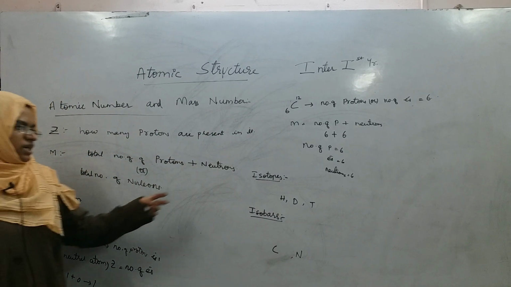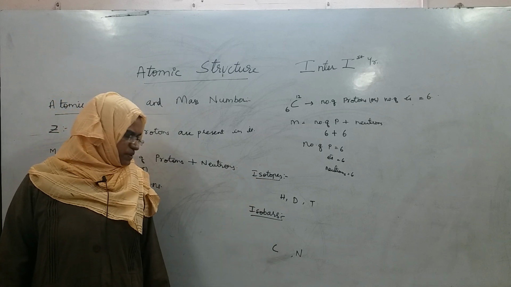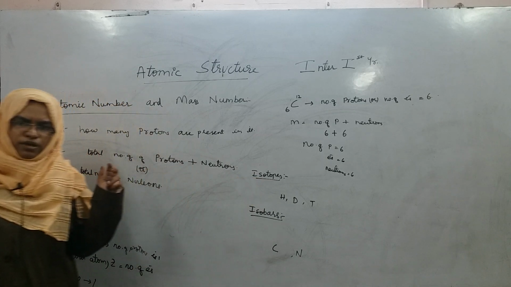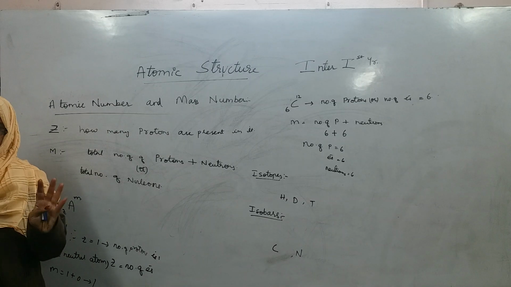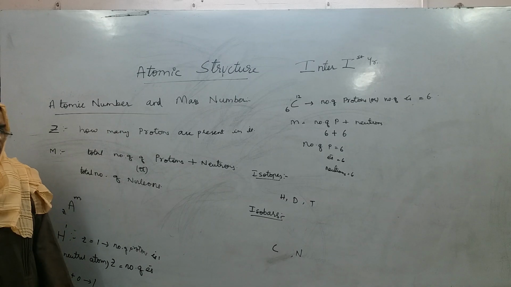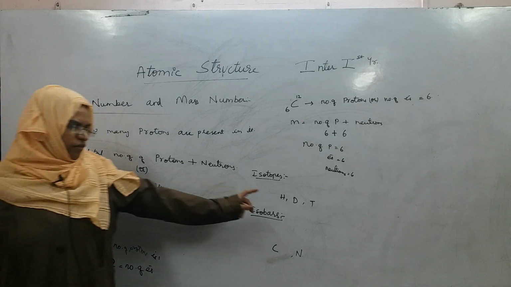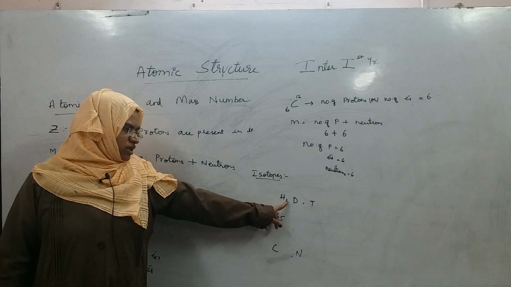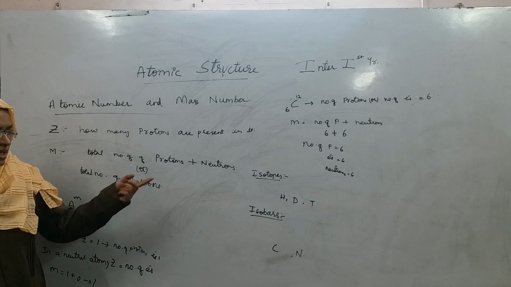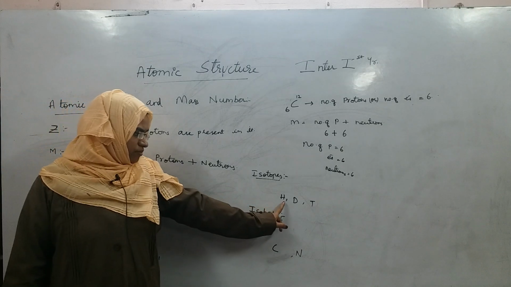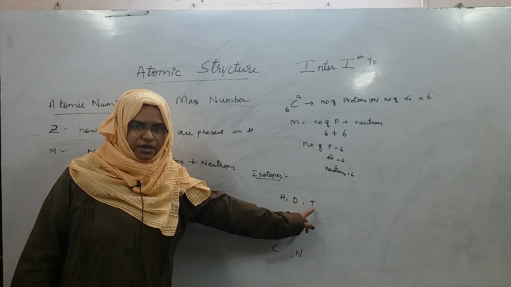Now let us take the definitions of isotopes and isobars. Till now you are clear with what is atomic number and mass number. Suppose I take two different atoms in combination, the atoms can be of the same origin or you can also take different atoms, right? So now let us take protium, deuterium and tritium.